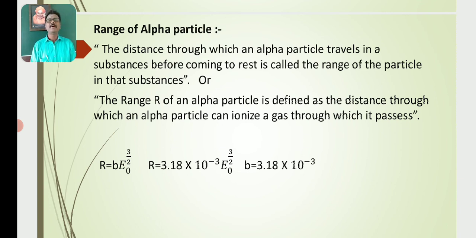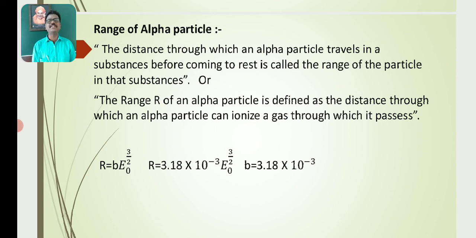When an alpha particle is made to pass through certain gases, the alpha particle ionizes the gas molecules. The distance up to which the alpha particle can ionize a gas is known as the range of the alpha particle.